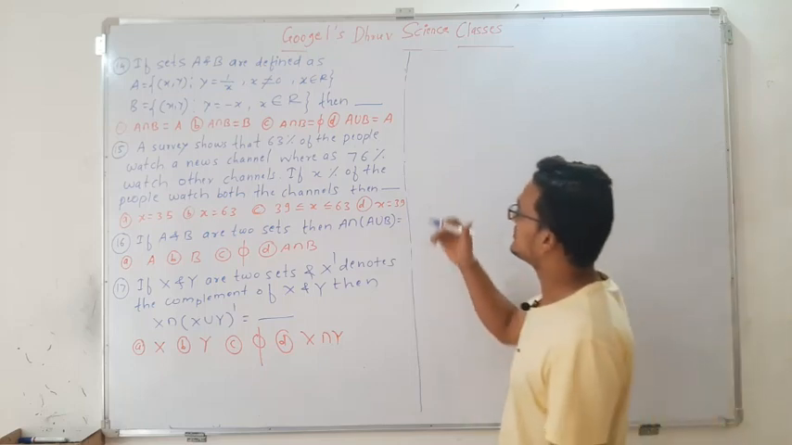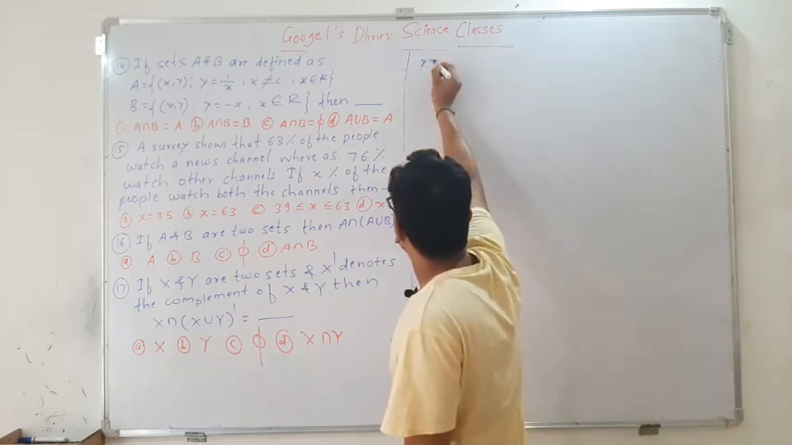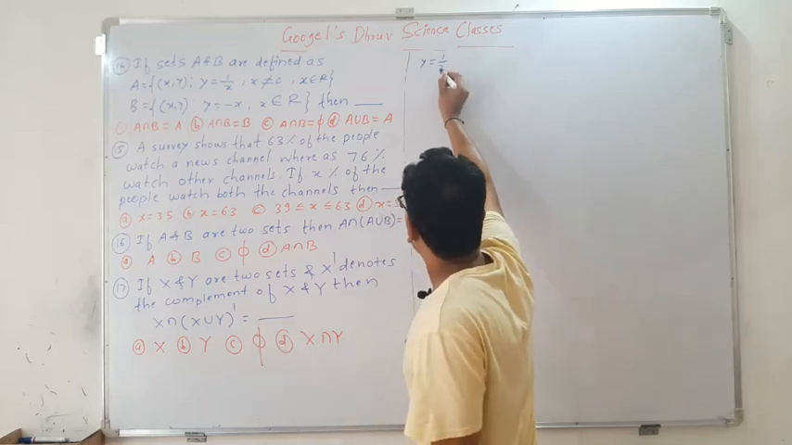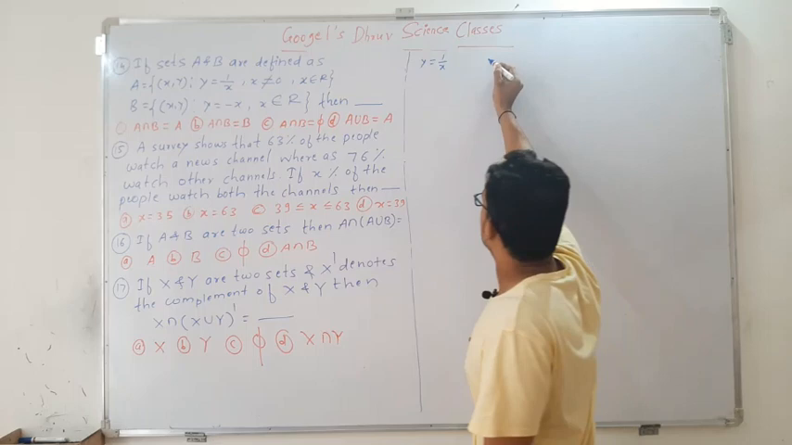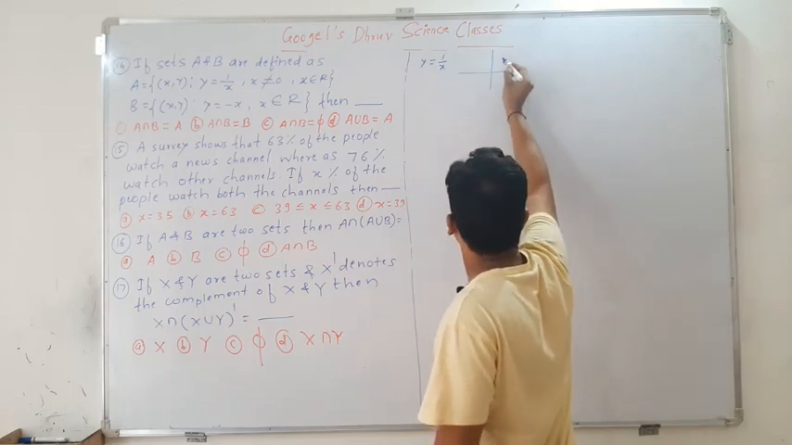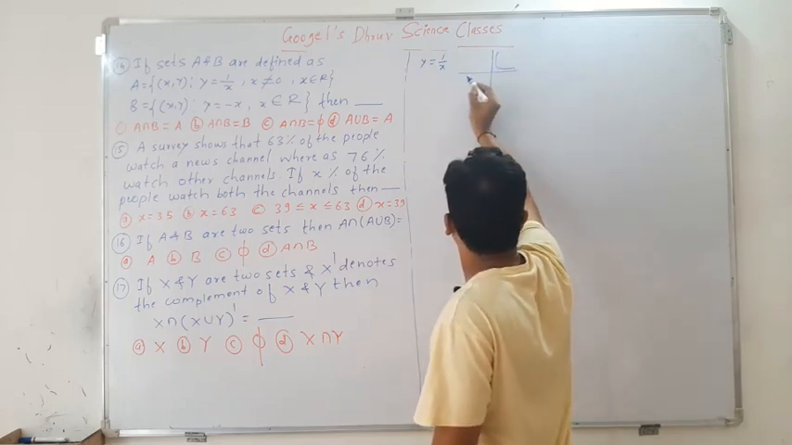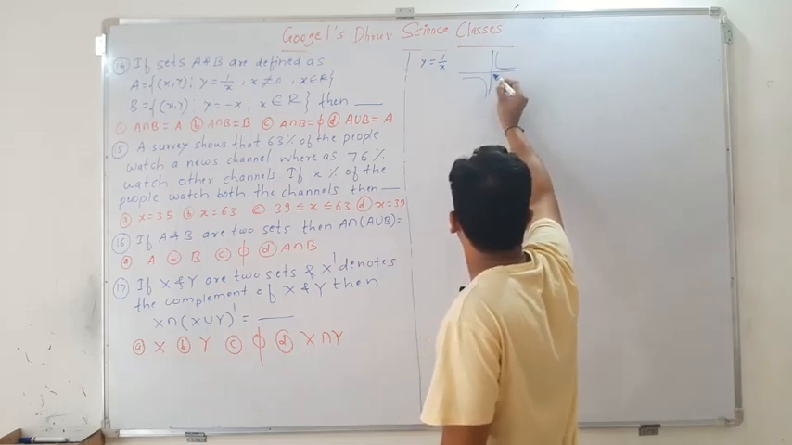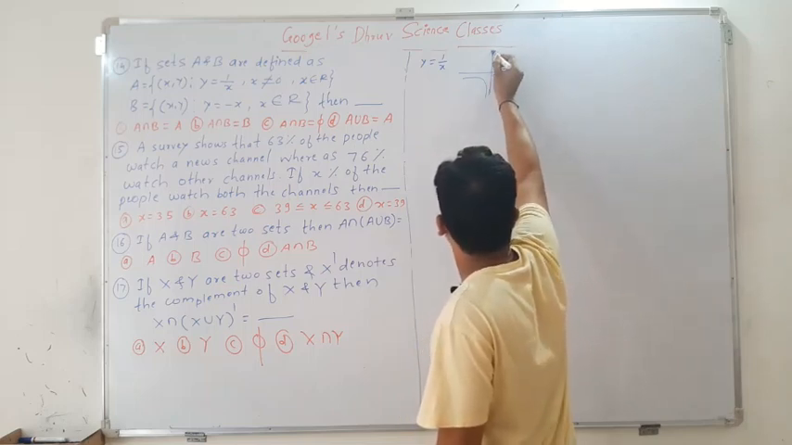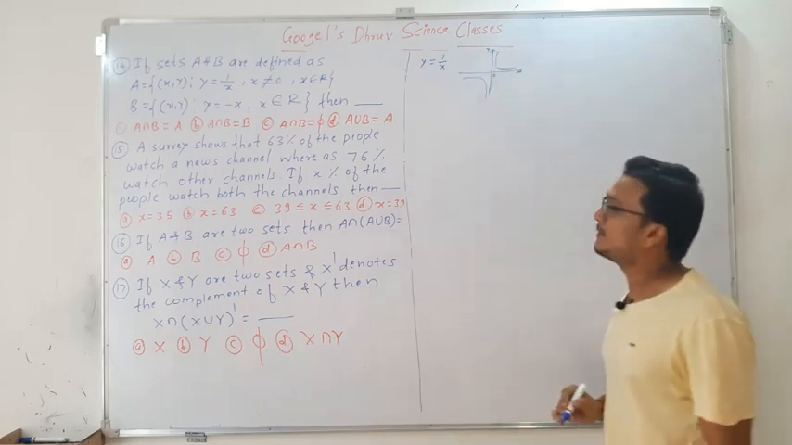So what are the graphs now? See here, first I'll take y is equal to 1 by x. What is the nature of the graph of this function? The nature of the graph is this. So this is the nature of the graph of the function y is equal to 1 by x.